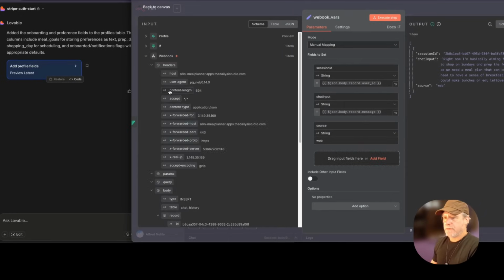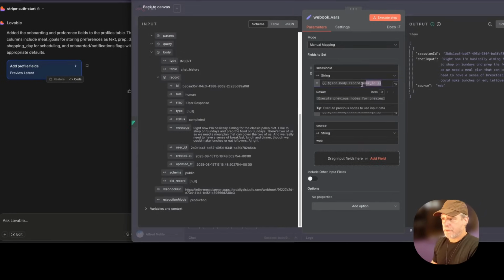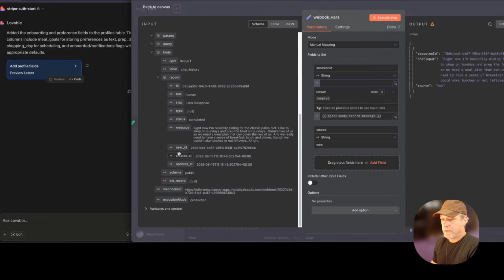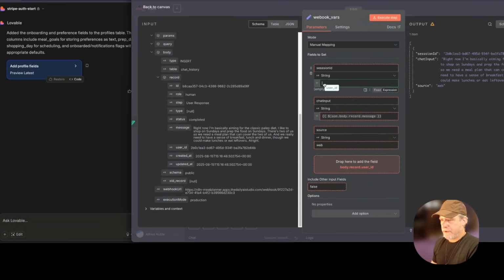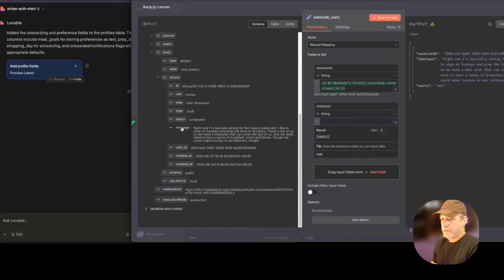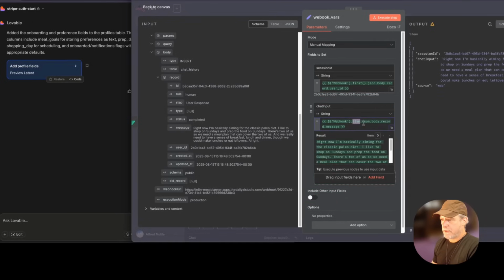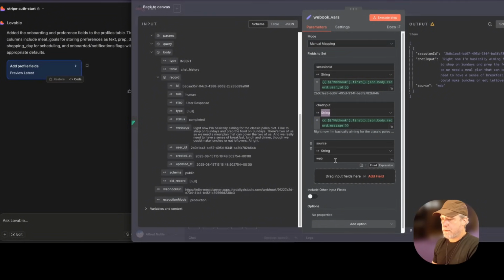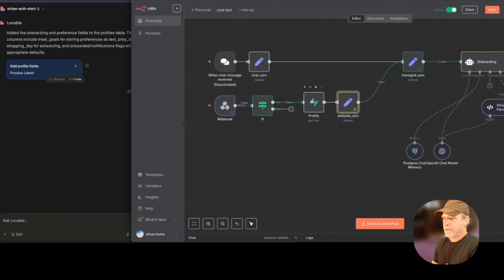So we just got to push these out a little bit. So here's the user ID. Now I'll drag in, and you'll see that there's more to it. It's just longer. And I like to make that first. Then we have the chat input, which is their message, and I just replace that with the word first. And then web. Okay, so now we have the profile.